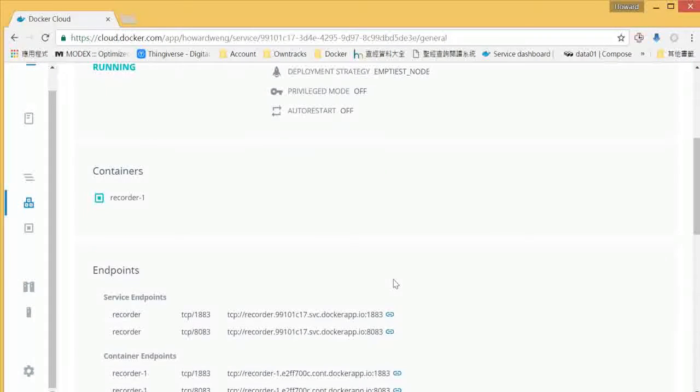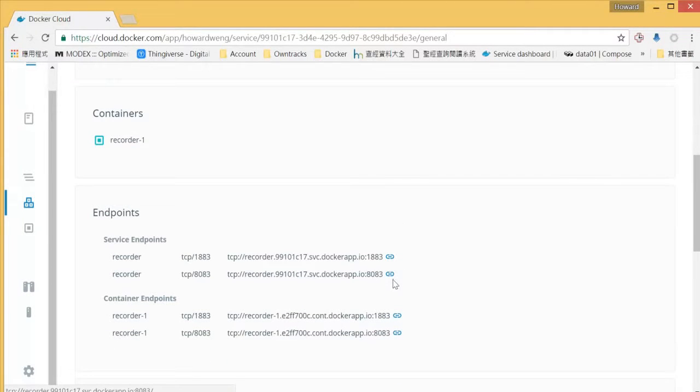Then let us move to the endpoint section. As you can see, there are two sections. One is the service endpoints, and one is the container endpoints.